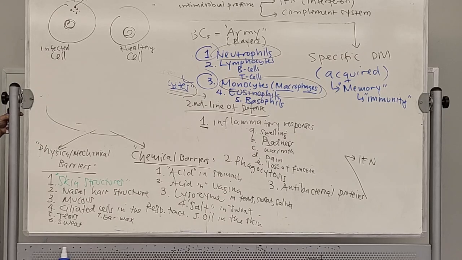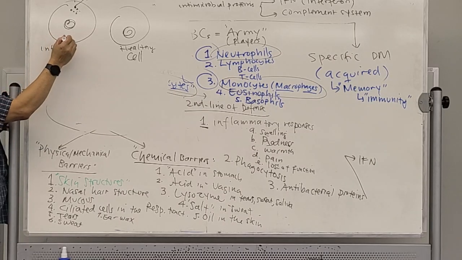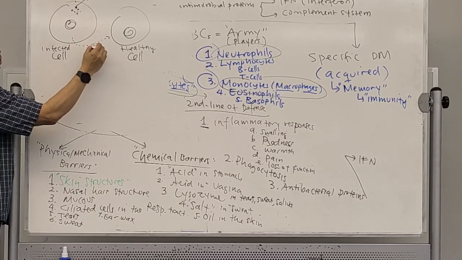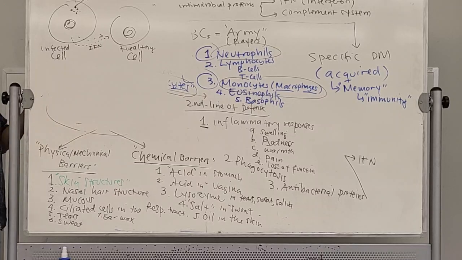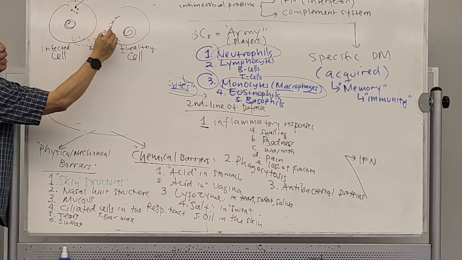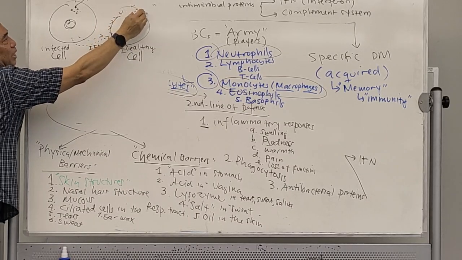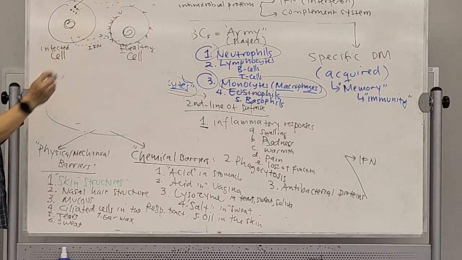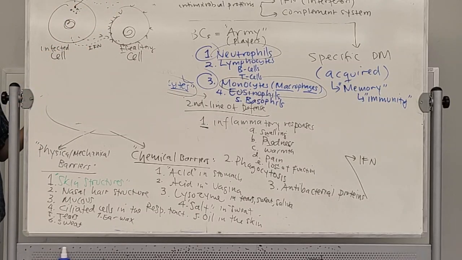Okay. Now, when the cell gets infected, what happened? This cell actually has the ability to produce the interferon. And that interferon will be released to the healthy cell, telling the healthy cell, I got infected, be prepared. So the healthy cell will receive that interferon and it will make a protective structure on its cell membrane. It's kind of protected a little bit against this infectious disease. That's the job of interferon.